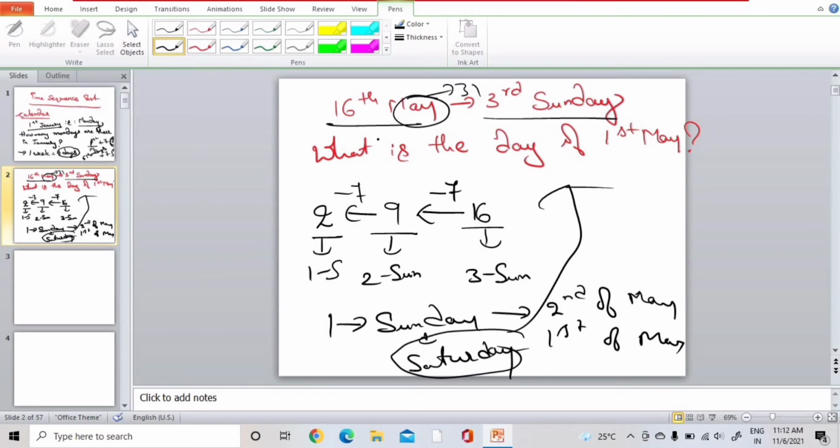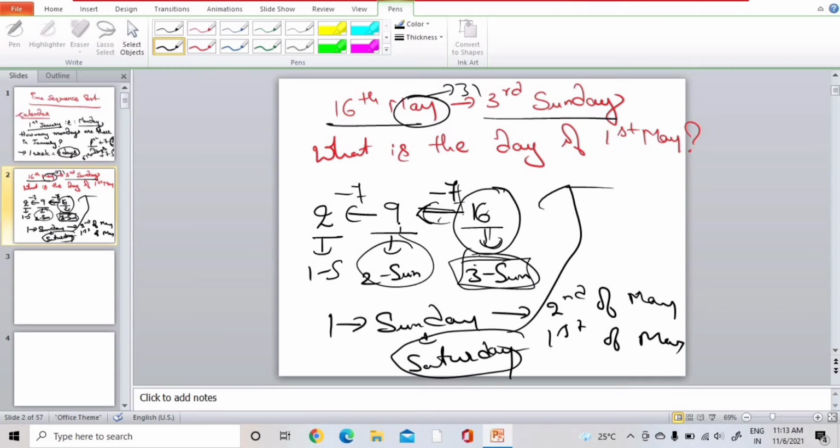I will explain one more time. They have mentioned 16th May is third Sunday and they have asked to find the day of 1st May. Then we need to know second Sunday. That means minus 7.